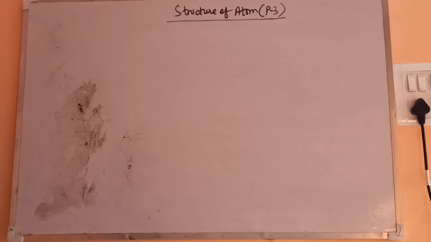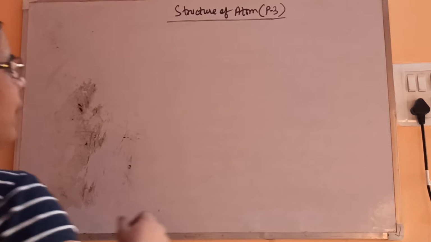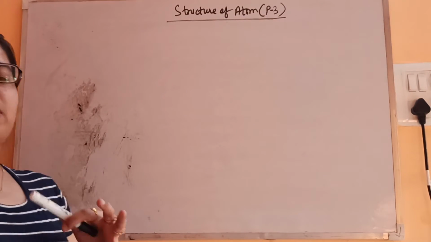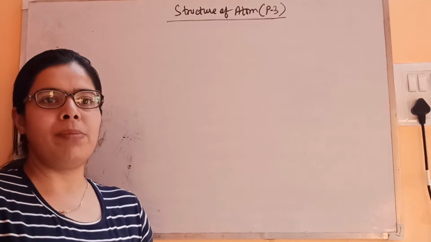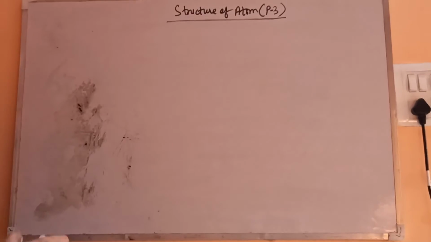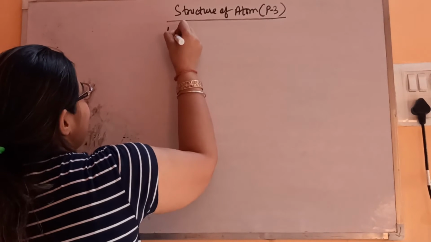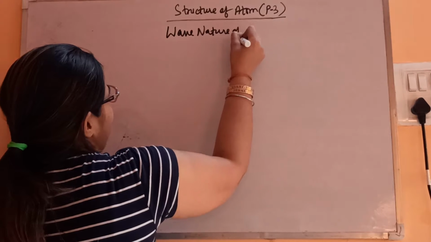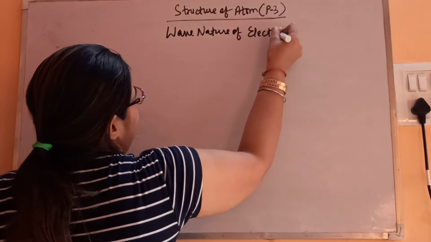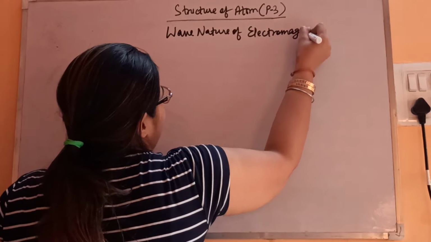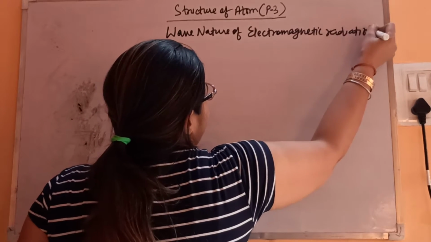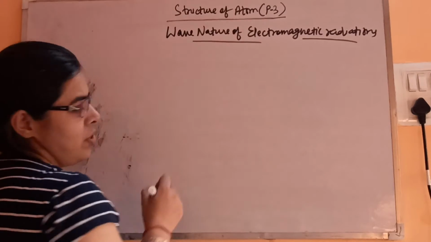Hello students, welcome back again with the same topic as we were discussing about the different models of the atom, that how they have assigned the position to the subatomic particles. So today we'll start with the wave nature of electromagnetic radiation. So let's see what this is. Wave nature of electromagnetic radiation. So we'll see what electromagnetic radiations are.